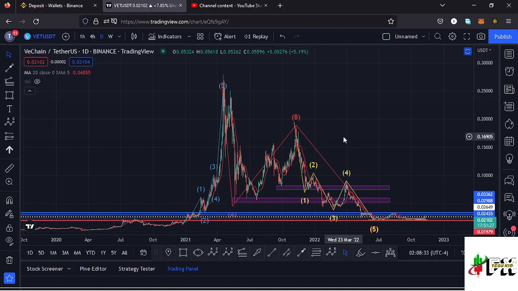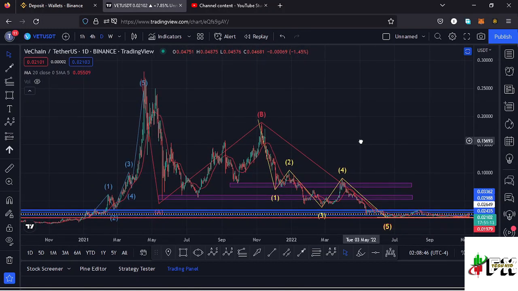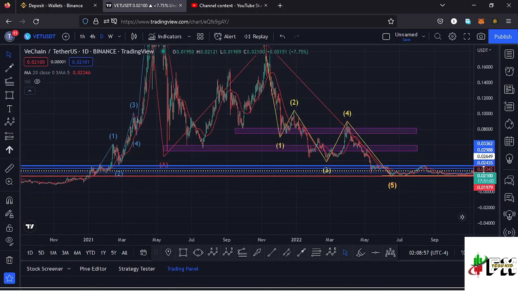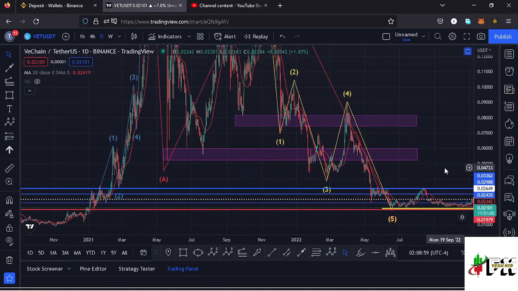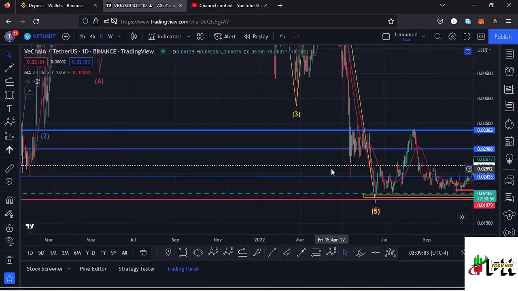And I want to kickstart the video by giving a brief of what has been happening on this chart. My analysis is based on the Elliott wave structures, the Fibonacci levels, the key areas of support and resistance, and also any key chart patterns that I have information on in this chart. And Vechain, from the all-time high, has been seeing lower prices in this massive ABC corrective movement, which has now taken us back to around the $0.018 mark, which is a new low that we made yesterday in the crash that has been happening on the whole crypto market.